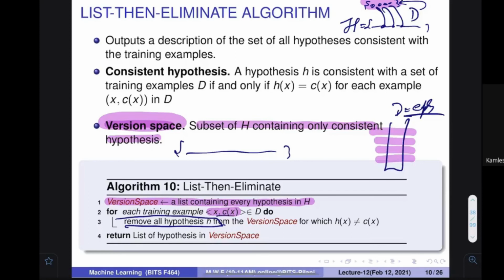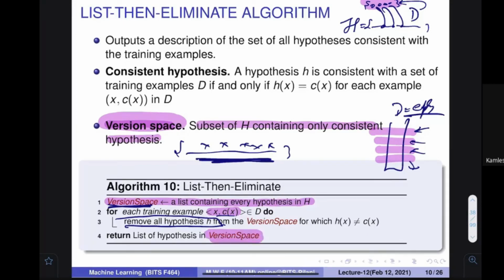I am going to remove this one by one. So what would happen is that I'm considering this, removing some of them, considering this, removing some of them, considering this, removing some of them. When all the examples are considered, then the remaining ones are the good ones for me. Those inside would be the set containing all the correct hypotheses. Good idea. So in this way, we can create the version space.